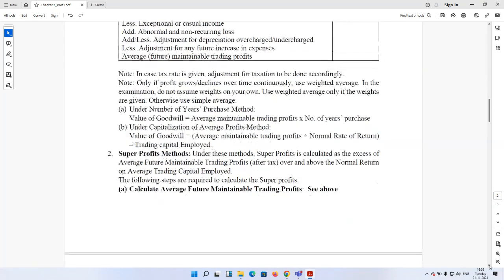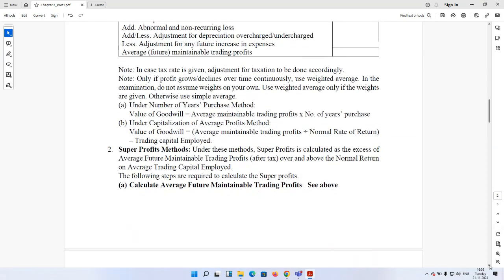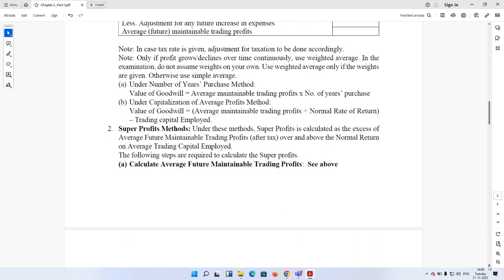Then the super profit method. Now, this is a better or more desirable method as compared to the average profit method for calculating the goodwill. Under the super profit method, super profit is calculated as the excess of average future maintainable trading profit that we have determined just before, over and above the normal return on average capital employed. So we need to know these other few terms: normal return on average, normal rate of return, average trading capital employed, etc. Let us take up this issue one by one.